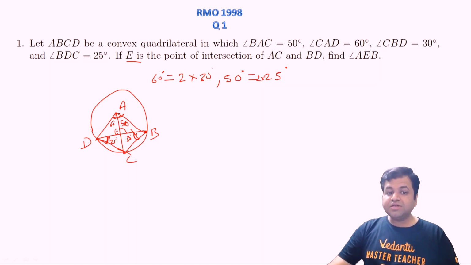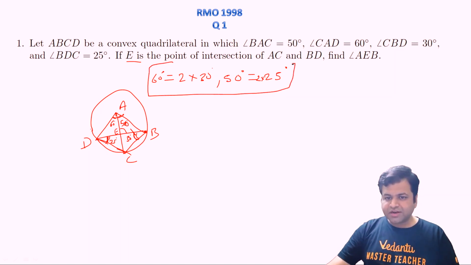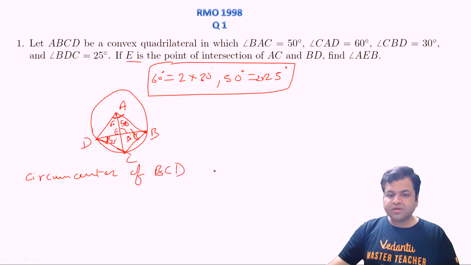So A must be the circumcenter of triangle BCD. This is a simple observation.